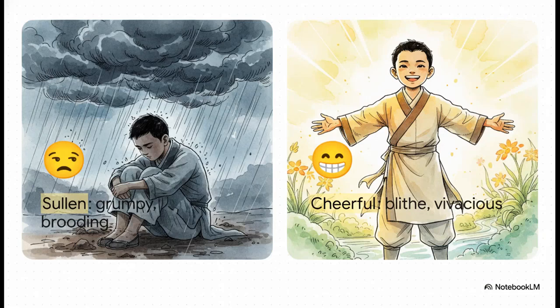Now, the really crucial takeaway here is how this history helps us contrast our descriptive words. Take a word like sullen. Sullen means grumpy, surly, or brooding because of some ill humor. The direct opposites of that? Cheerful, blithe, and vivacious. The text makes a great point that even though the young, captured Zheng He was probably pretty sullen and withdrawn at first, he didn't stay a brooding, sullen boy for long. Nope, he stepped up, became a leader, and literally changed history.